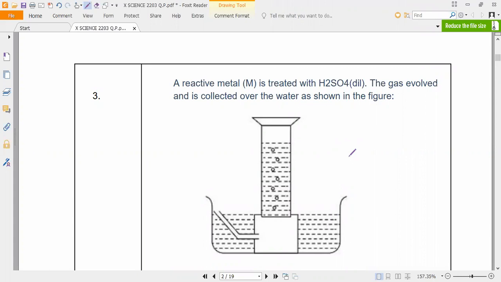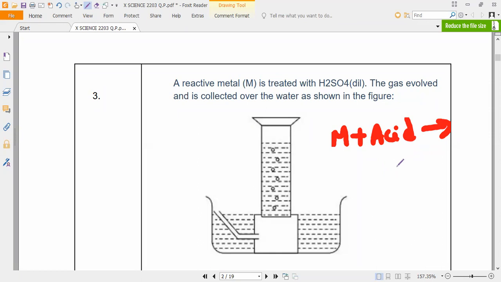Read the question. A reactive metal is treated with H2SO4. Gas evolved and is collected over the water as shown in the figure. First, write that reaction. You must remember that metal plus acid, what will give you products? Check it and tell me. Metal plus acid will give you what?